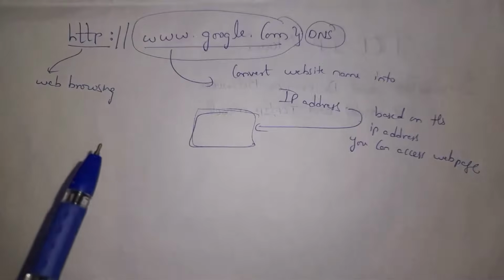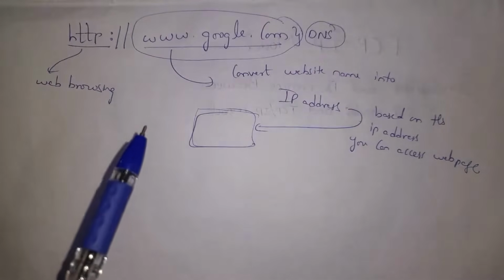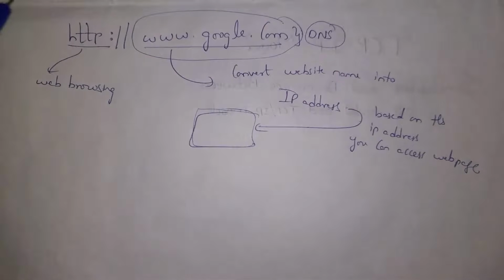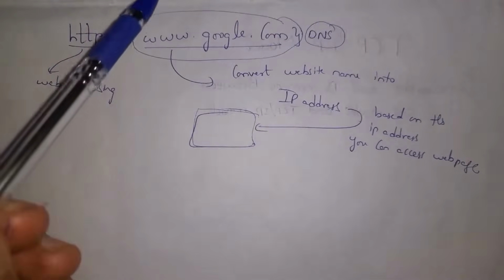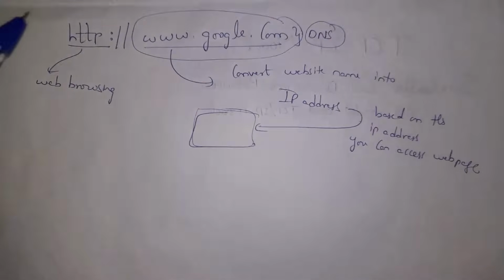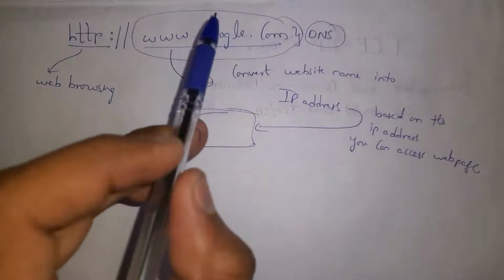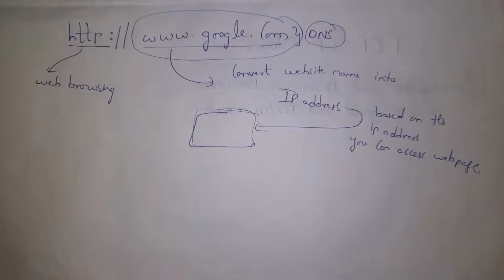Guys, for example, I will open any web browser like Google Chrome or Firefox and then I will type http://www.google.com, where HTTP stands for Hypertext Transfer Protocol. Guys, protocols are nothing but rules. If devices want to communicate with each other over the internet, then they need to follow rules. We call those rules protocols. By following HTTP, we can do web browsing. That is why whenever you enter any website, you will type HTTP at first.